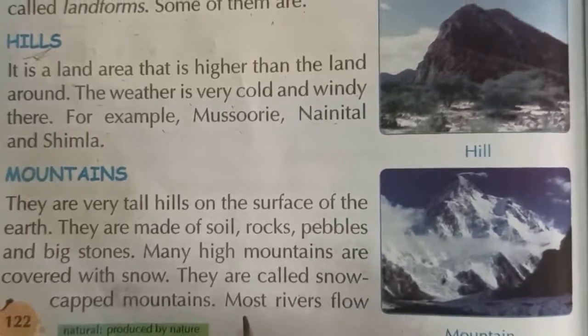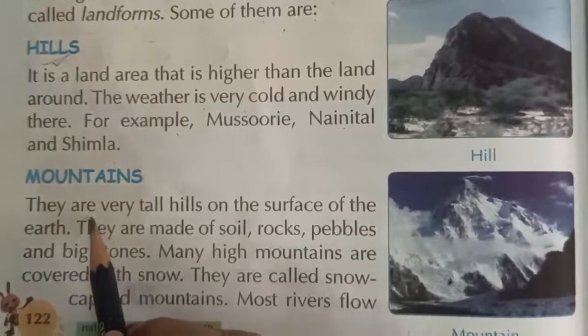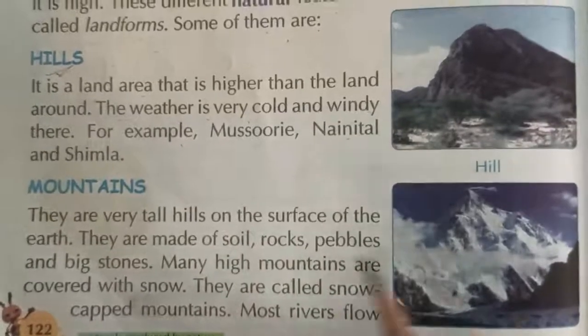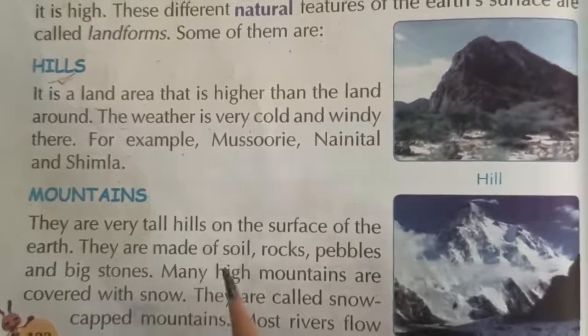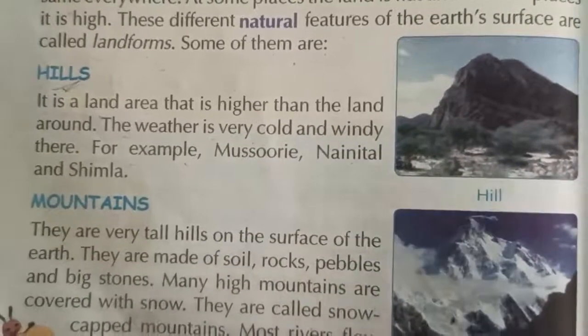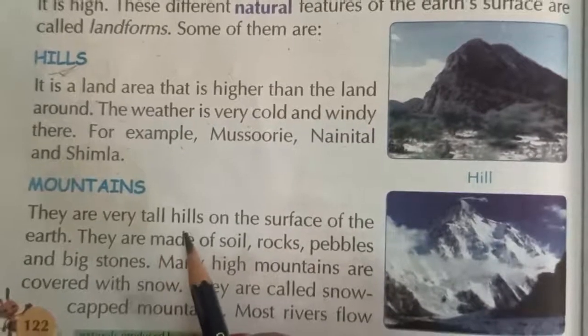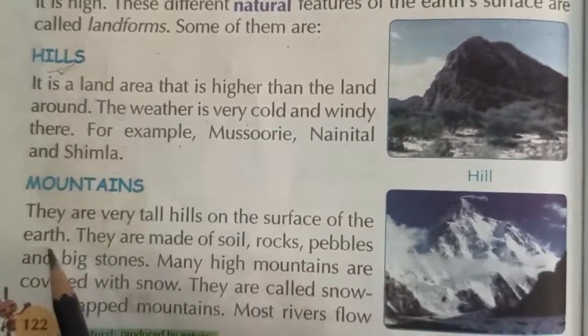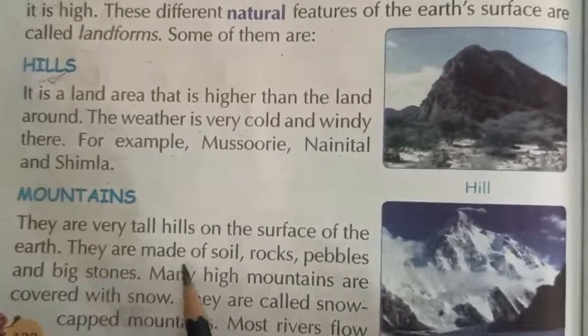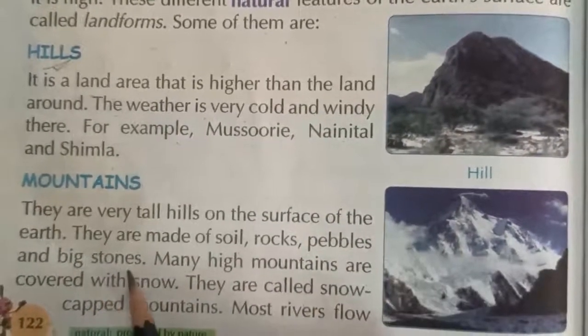Snow-capped mountain. So at the beginning what they tell? Mountains means which is too much taller than the hills. Hills have normal height, but mountains have very tall height. They are very tall hills on the surface of the earth. They are made of which things? Soil, rocks, pebbles and big stones.